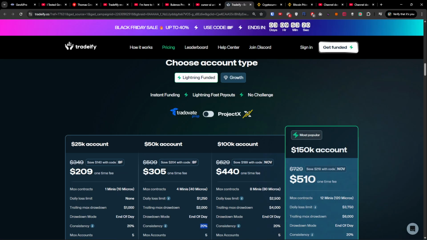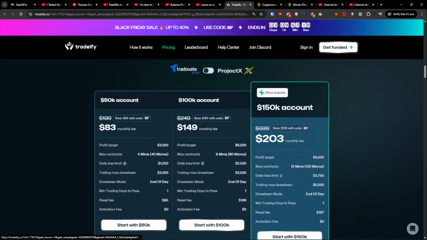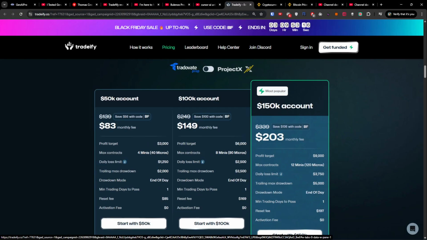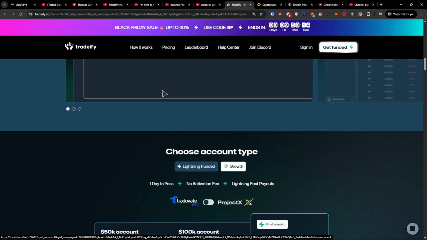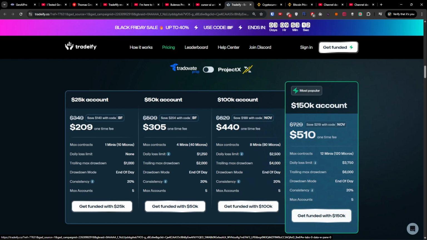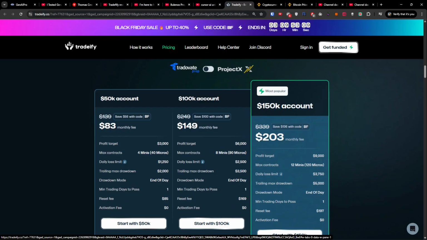Now when we go further to the Growth, let's say you have the 50k account. This is $83, but here, as you can see, you have the profit target, so that's important. You also have max contracts, daily loss limit 1250, trailing max drawdown 2000, and a drawdown mode end of the day. And the reset fee is $85, but you don't have any activation fee.